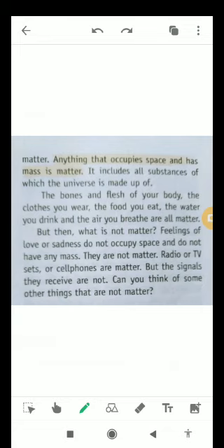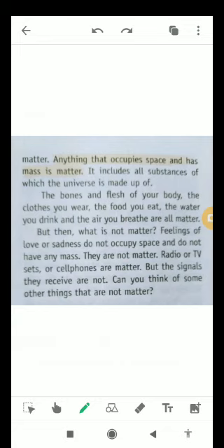Okay, but then what is not matter? Feelings of love or sadness cannot be matter because they do not occupy space and do not have any mass as well. Whatever occupies space and has mass is matter; these are common properties found in every object. Feelings are not matter.